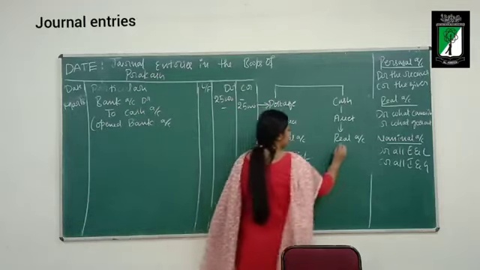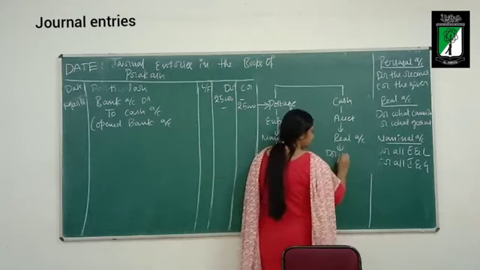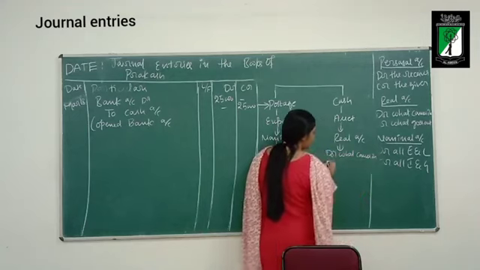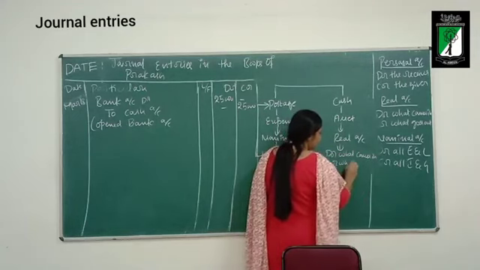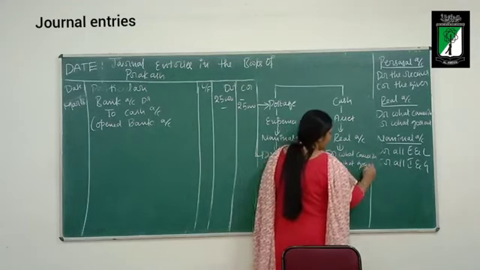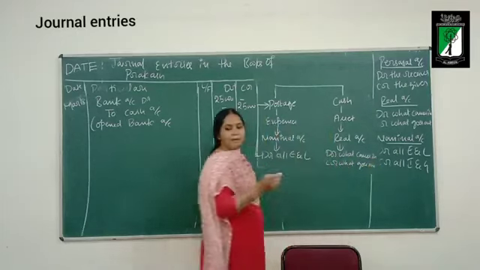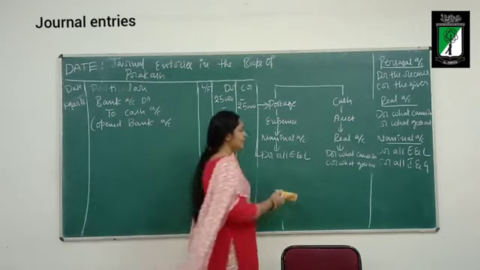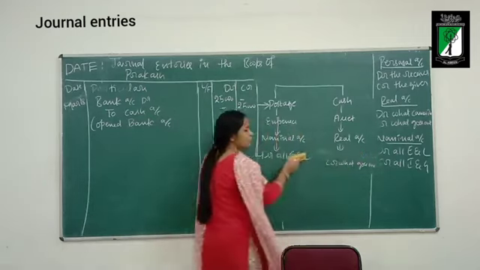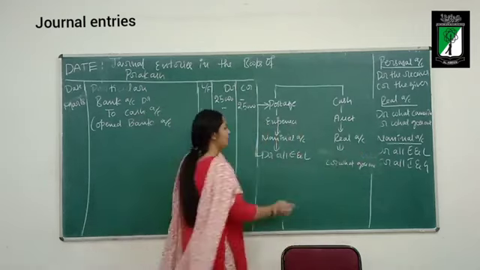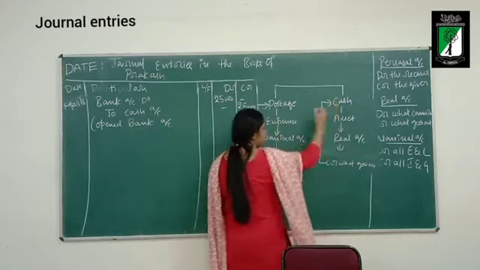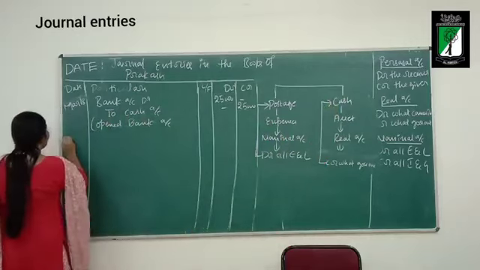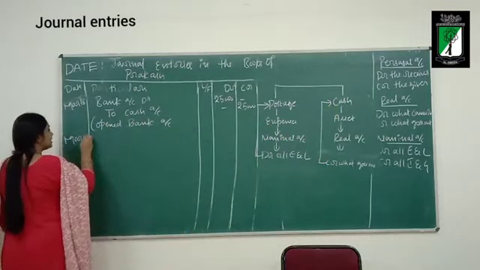What does the real account say? Debit what comes in, credit what goes out. Is cash coming in or going out of the business? It is going out, so I will credit cash. The date of the transaction is March 19.